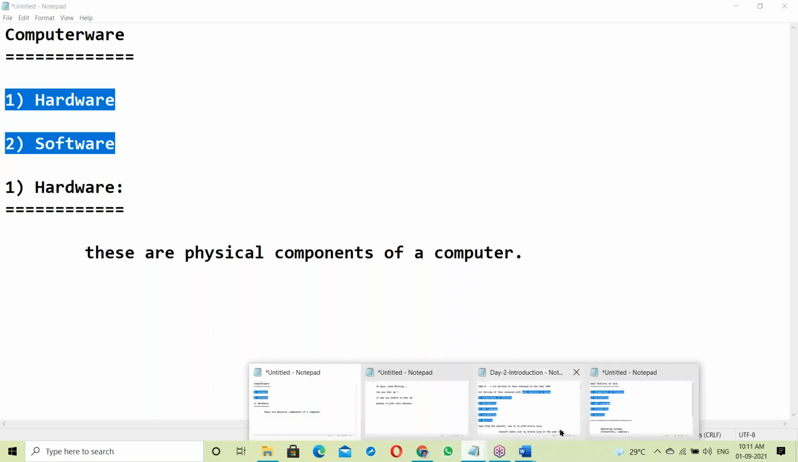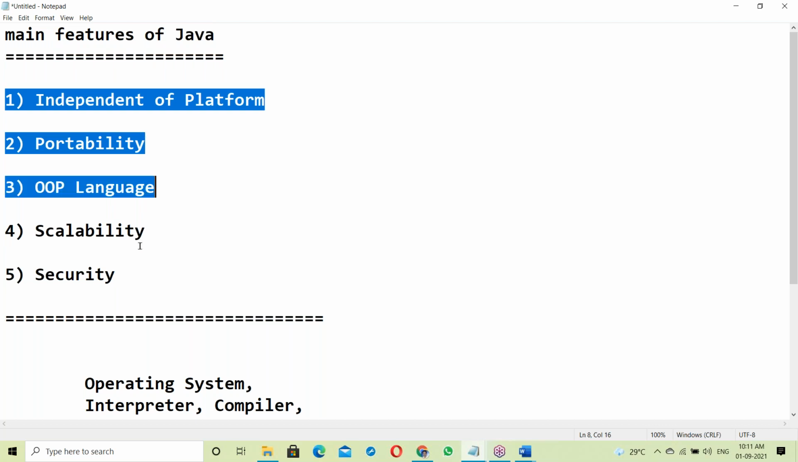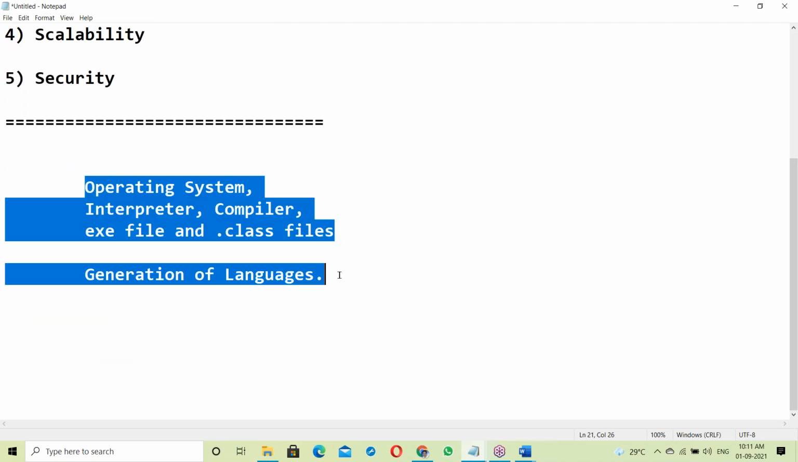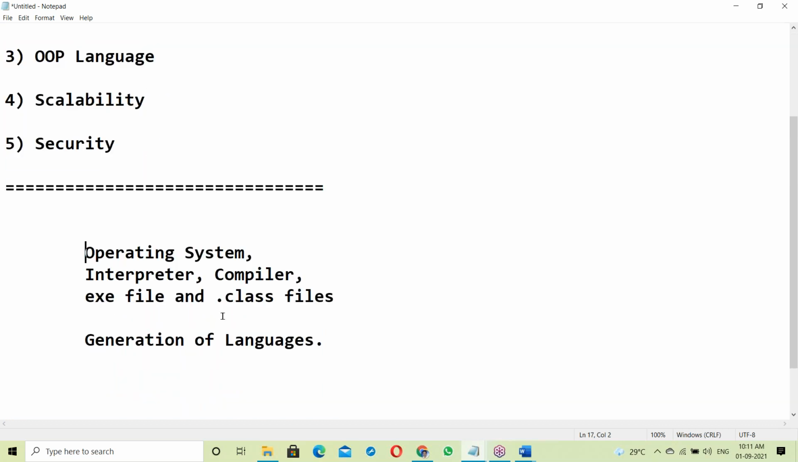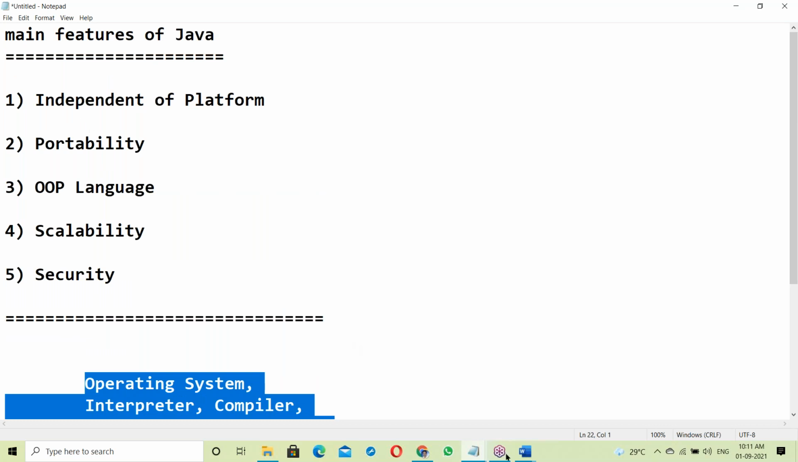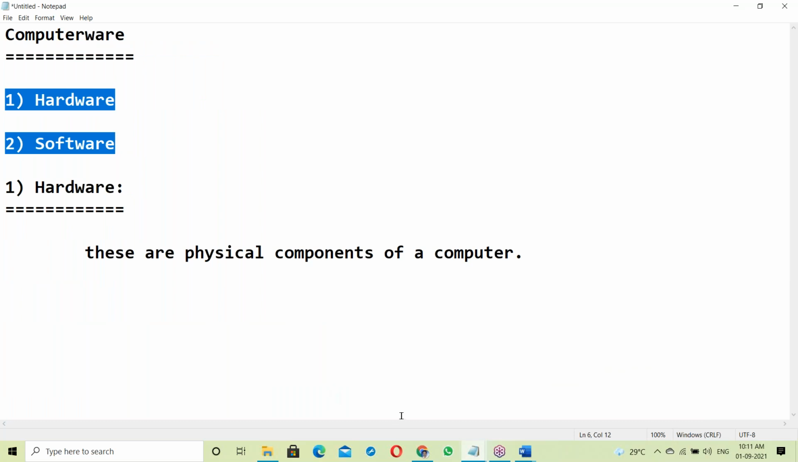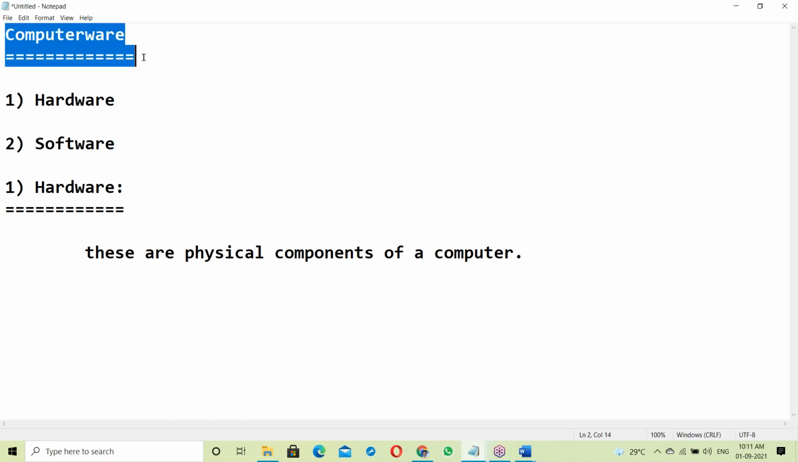Once again, before going to the features, independent platform, portability, group language, first we have to discuss some basics. Once you have this knowledge, it is easy to understand these concepts. So first, what is OS, what is an interpreter, what is a compiler, what is an exe file, class file, and generation of languages. After finishing all these basics, next we'll move to Java. We're starting from the very basics, even for non-IT.